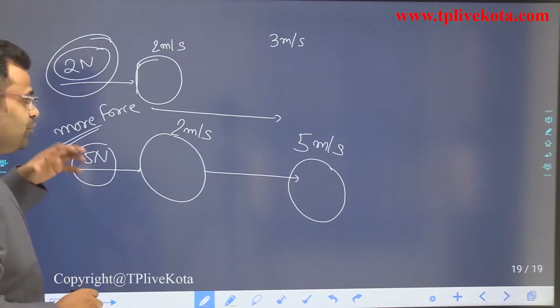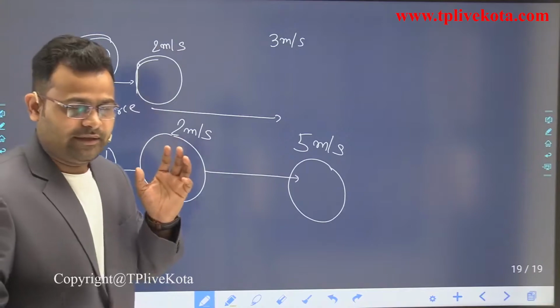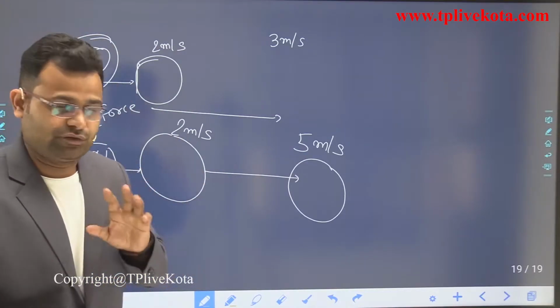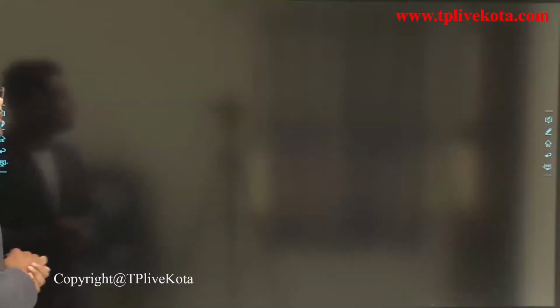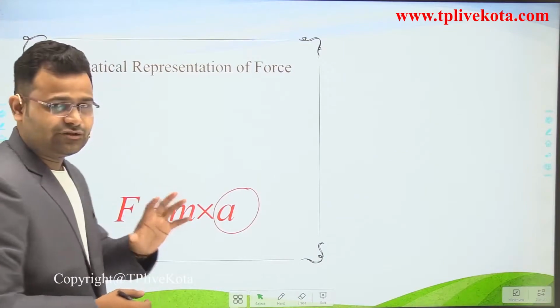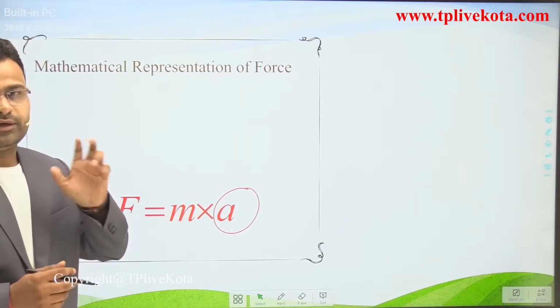When we apply more force, the acceleration will increase. So acceleration is also dependent on force. So F equals mass into acceleration.